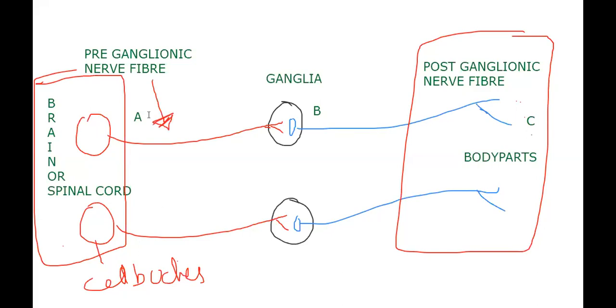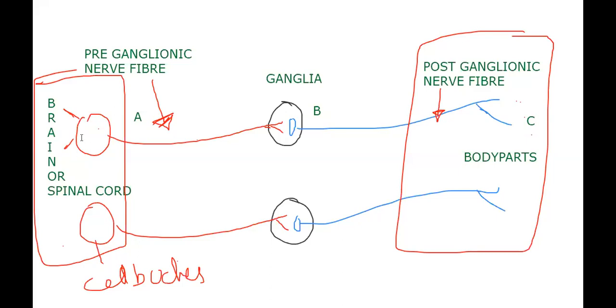Postganglionic nerve fiber, when I use the word, that will come for axon only. Preganglionic neuron, neuron means that will come cyton, dendrite and axon. There is a difference between neuron and nerve fiber. I don't want to confuse you more. That's enough here, let me frame the statement.